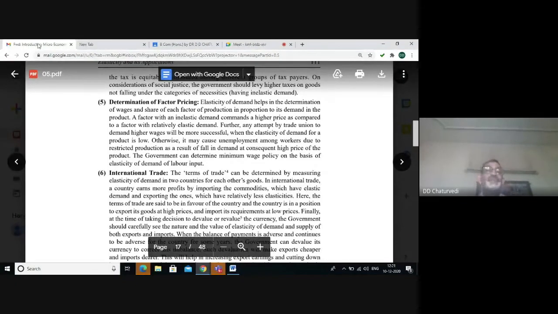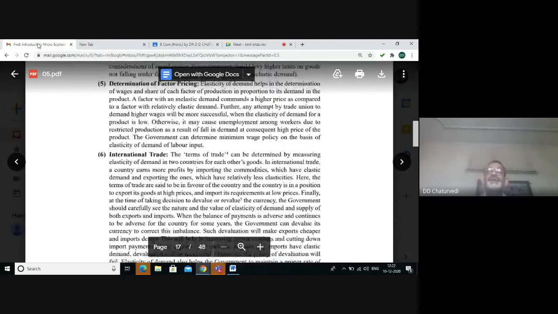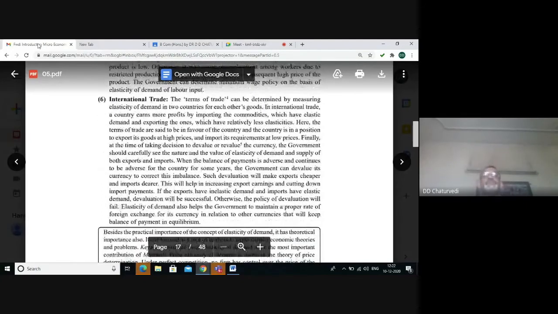Otherwise, it may result in unemployment among the workers due to restricted production, when there is a fall in demand consequent upon a hike in the price of the product. So the government can determine a suitable minimum wage policy on the basis of elasticity of demand.